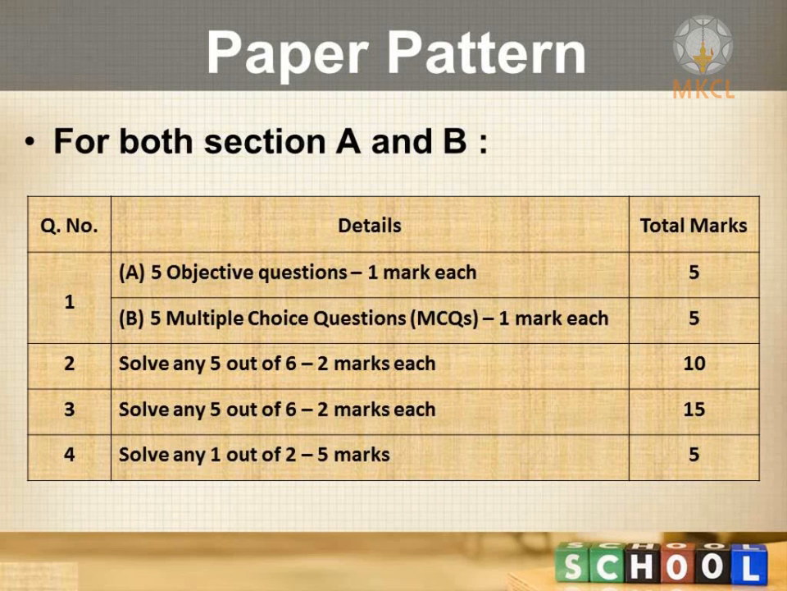Now regarding question 1B, this is newly added, dedicated to multiple choice questions, shortly called MCQs. There will again be 5 statements with some gaps. 4 alternatives or options for each statement will be there. You have to choose the correct alternative and rewrite the statement again. 5 statements will be there carrying 1 mark each, so 5 into 1, 5 marks. In this way, the total question number 1 is for 10 marks.